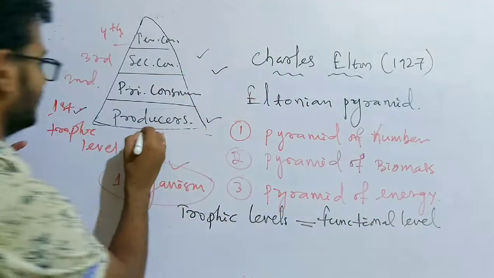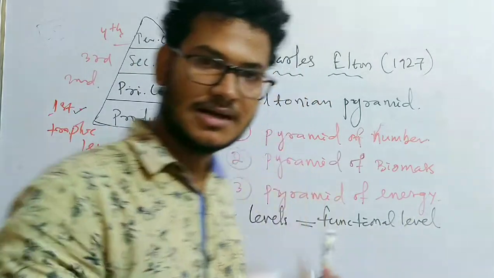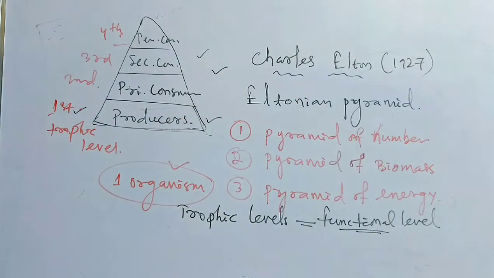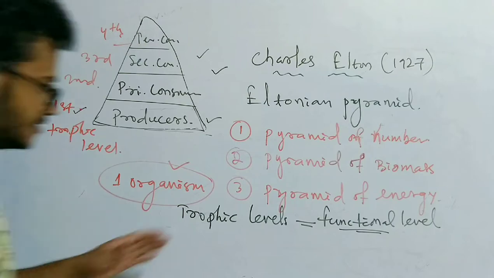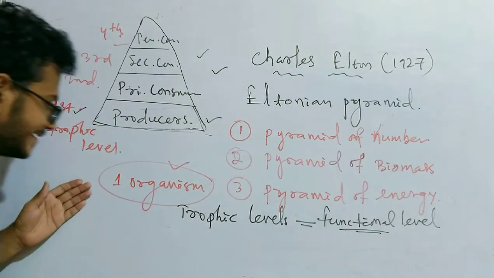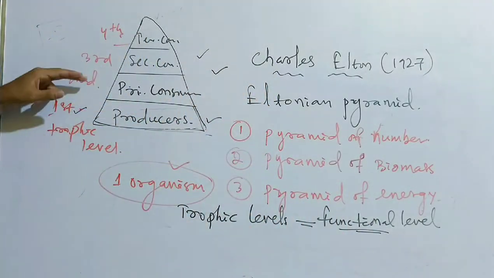In each trophic level, different animals or plants or organisms are there and they have specific functions. So that is why the trophic levels are also called the functional levels. One organism can be placed in different places of the trophic level.